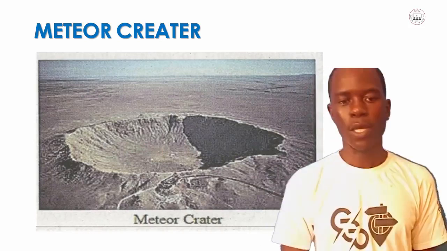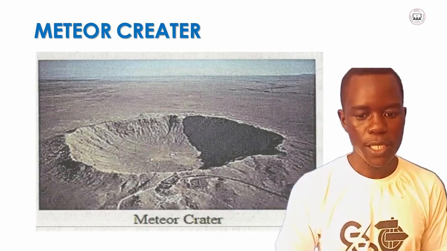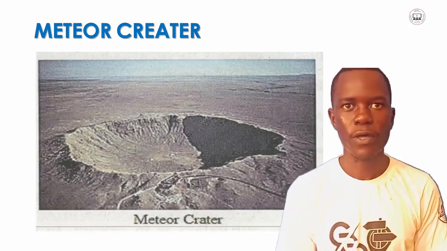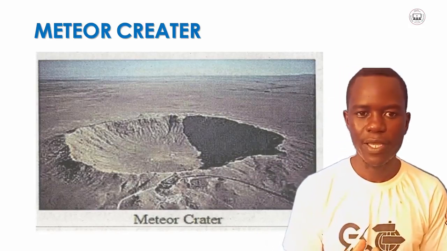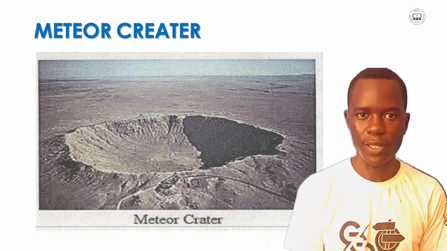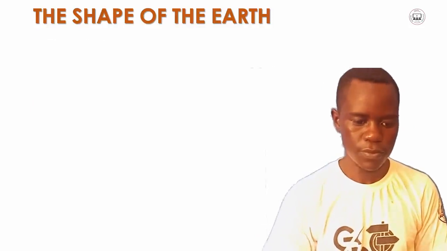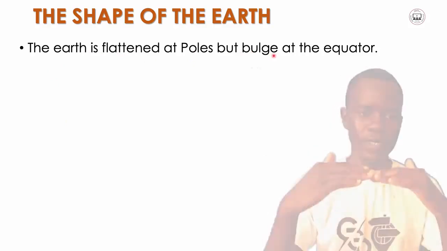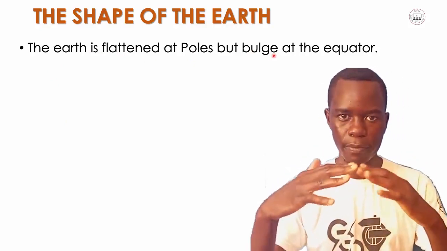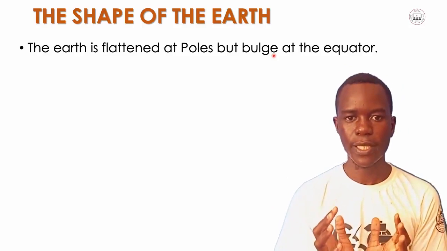So let's proceed by looking at the shape of the Earth. We need to know exactly what shape the Earth holds. The Earth is flattened at the poles and baggy at the equator. So we can say that in terms of shape, it is flattened at the poles and baggy at the equator.